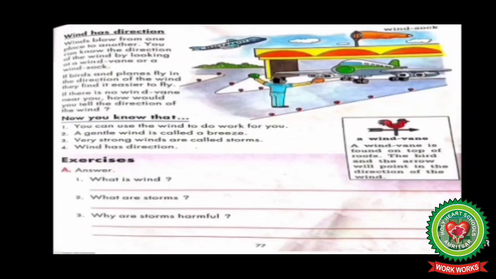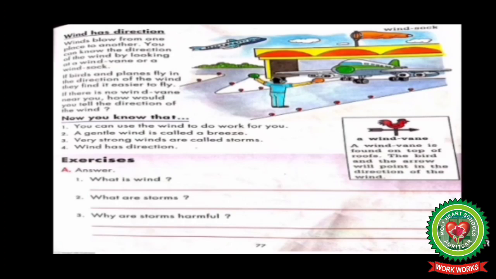Now open your science book, page number 77 and let's start reading. Wind has direction. Wind blows from one place to another. Children, as we know, fast moving air is called wind. It moves from one place to another place and we can feel when wind blows. You can know the direction of wind by looking at the wind vane or a wind sock.